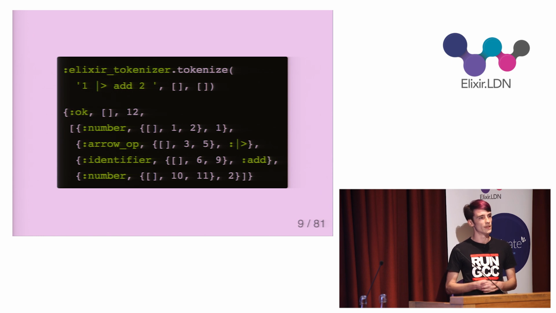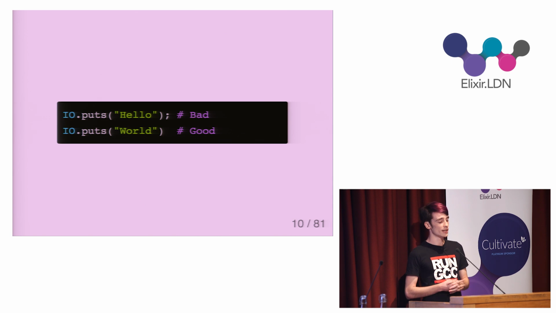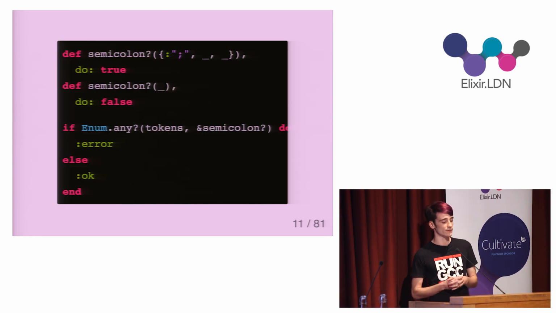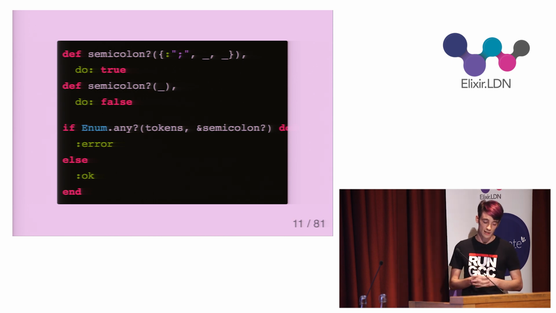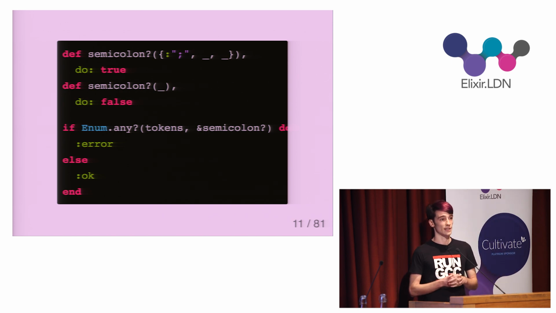How might we use them in a linter? One simple thing a linter for Elixir might want to do is forbid the use of semicolons to separate expressions. Each expression should instead be separated by a new line, which is much more common and idiomatic. To make the linter detect violations of this rule, I first define a function called semicolons that returns true if passed a semicolon token and returns false if passed anything else. It detects the semicolon token by pattern matching on the first element of the token tuple, which in this case is the semicolon character as an atom.